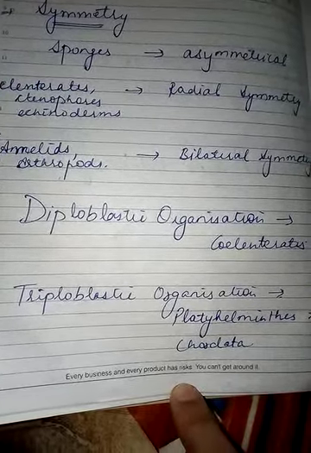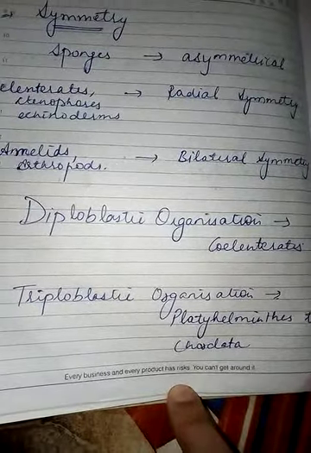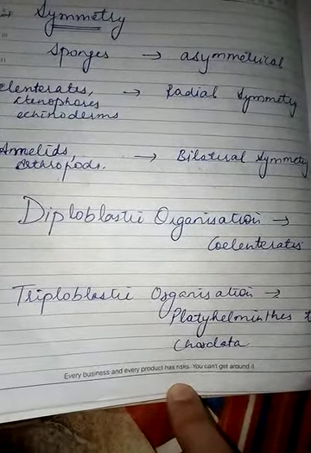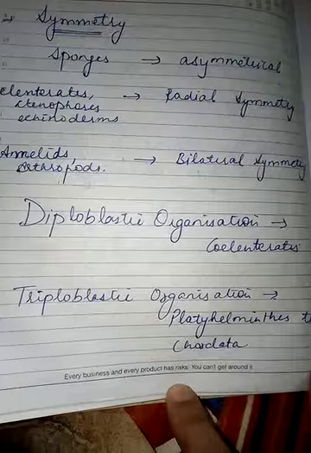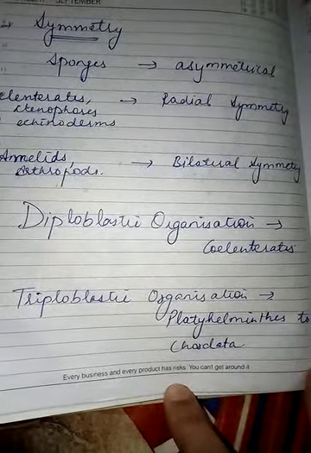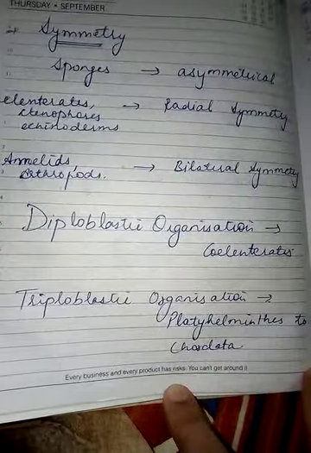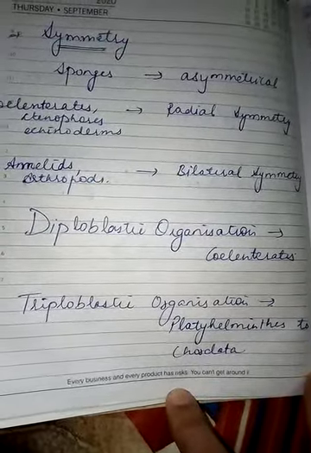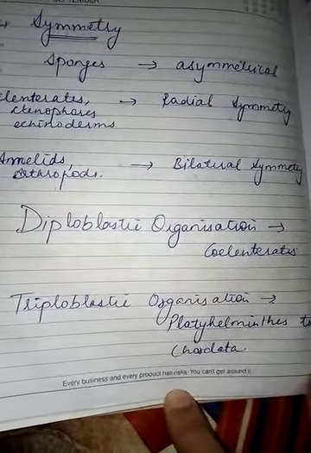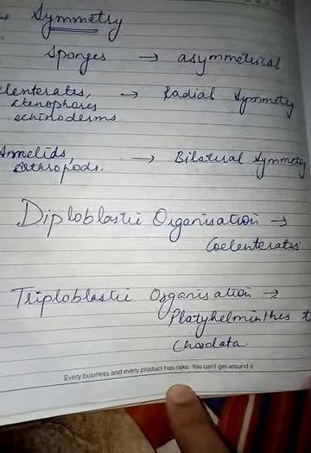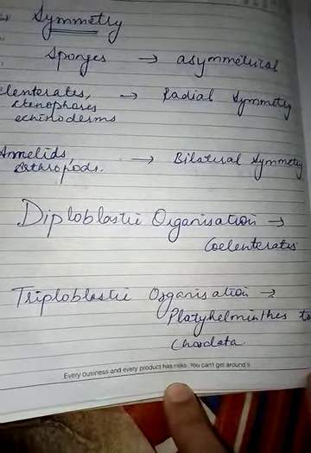Now comes to diploblastic organization. What is diploblastic organization? In which two embryonic layers are present, ectoderm and endoderm, means mesoderm is not present. This is exhibited by coelenterates. Diploblastic organization is seen in coelenterates.